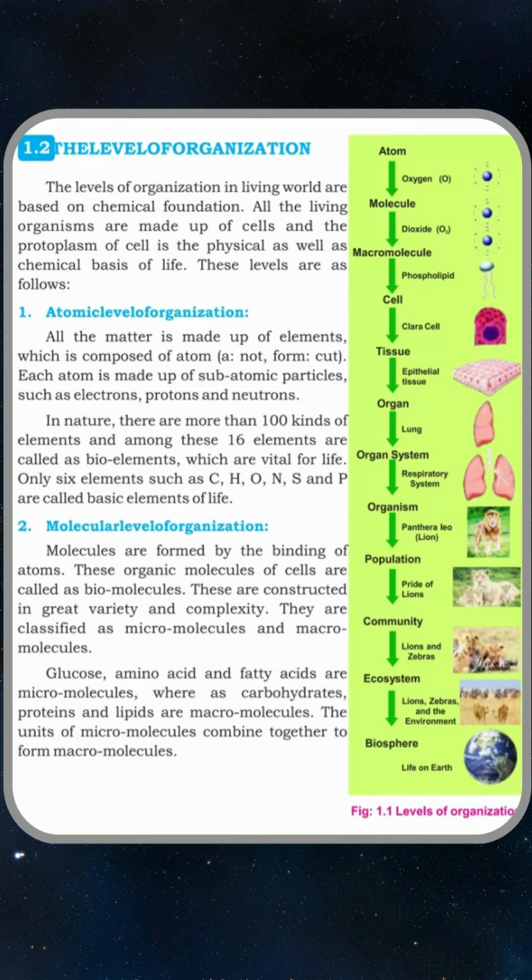2. Molecular level of organization. Molecules are formed by the binding of atoms. These organic molecules of cells are called biomolecules. These are constructed in great variety and complexity. They are classified as micromolecules and macromolecules. Glucose, amino acids and fatty acids are micromolecules, whereas carbohydrates, proteins and lipids are macromolecules. The units of micromolecules combine together to form macromolecules.